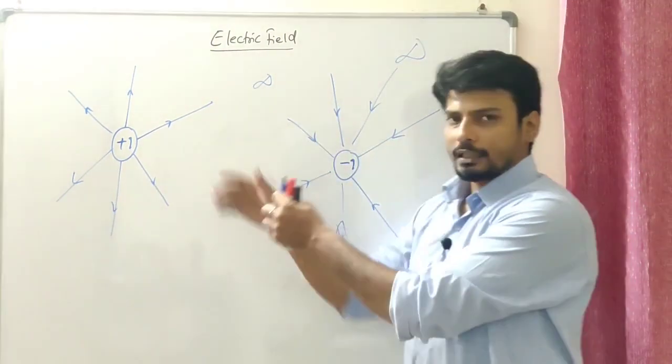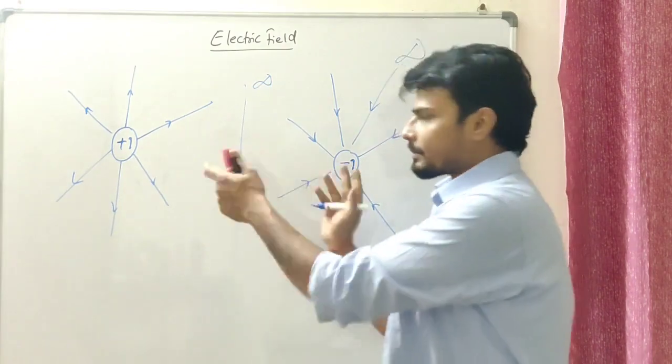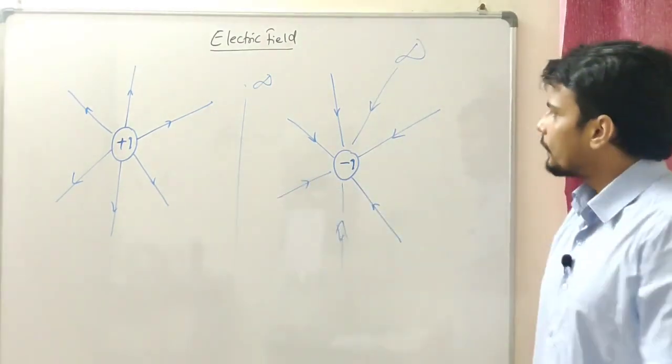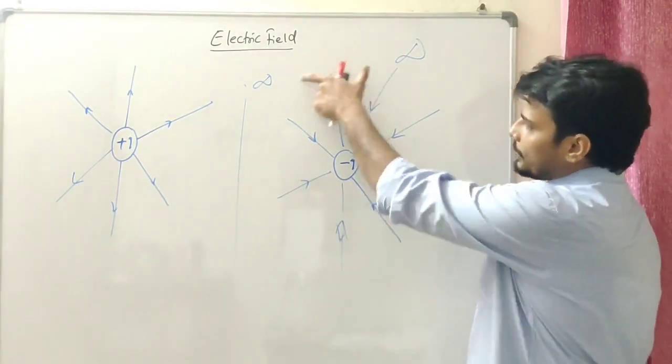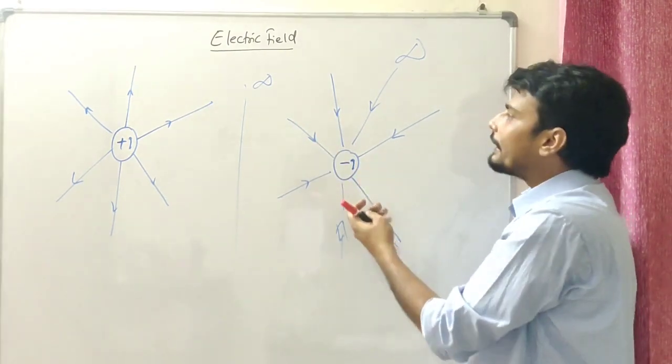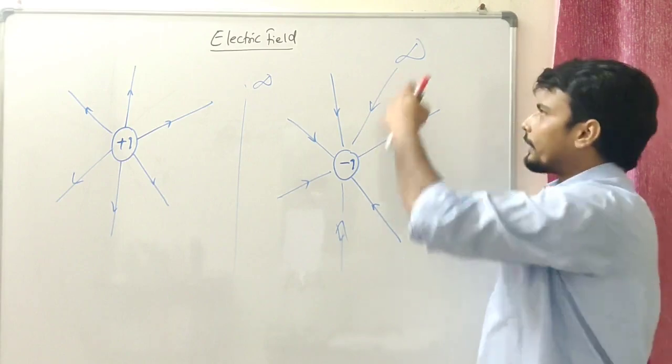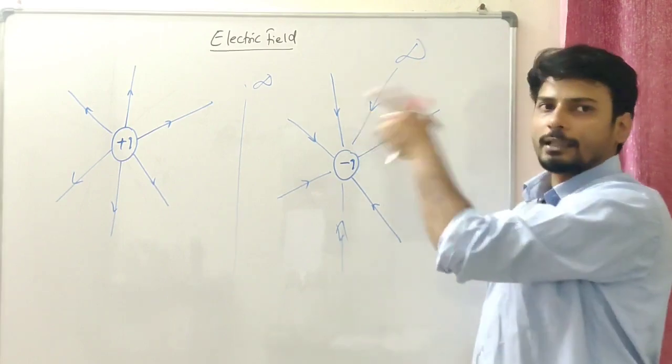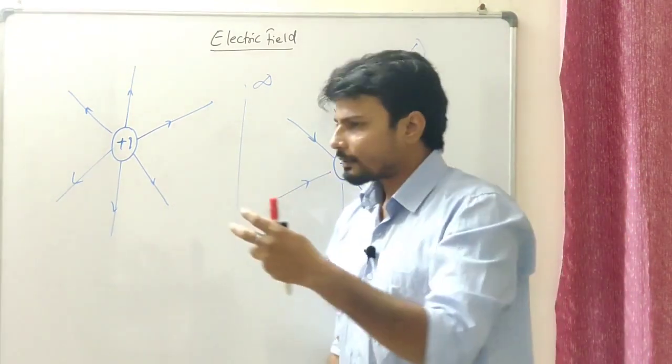I'm keeping these two charges very separate, it's just blackboard constraints. These fields you can see are terminating at the negative charge. It means they would have originated from a certain point, and that point could be assumed to be infinity. So now I have two points.